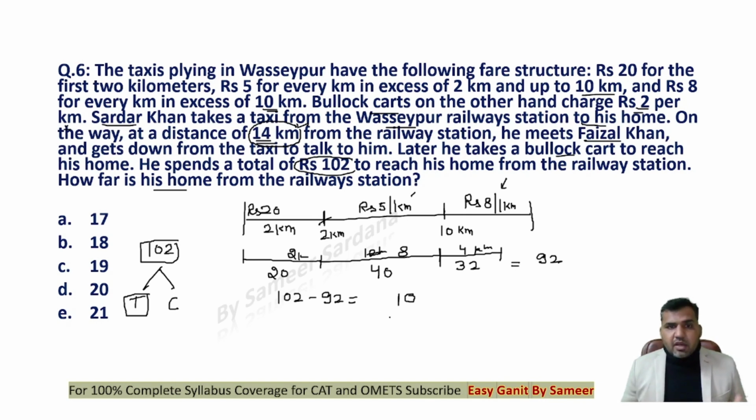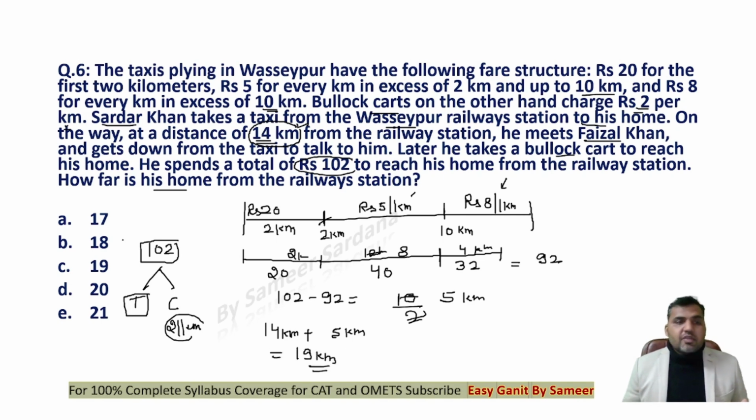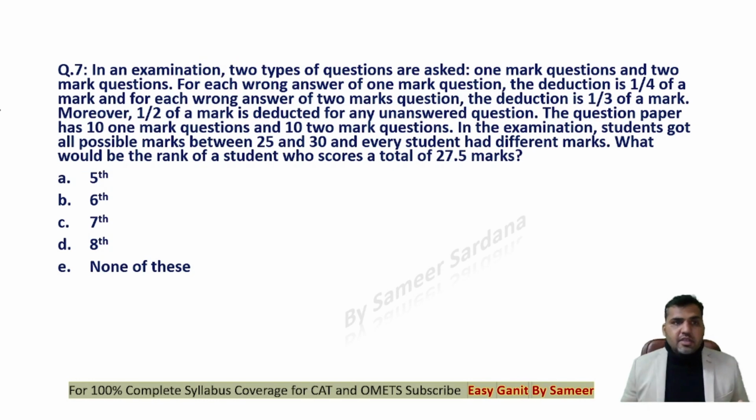And because he is spending 2 rupees per kilometer for using the cart, in 10 rupees he will be traveling 5 more kilometers. That means Sardar Khan has traveled 14 kilometers by taxi and 5 more kilometers by the cart. So total distance traveled would be 19 kilometers. Therefore the answer to the question is option number C, everybody. This is the correct answer. Very easy question, guys.